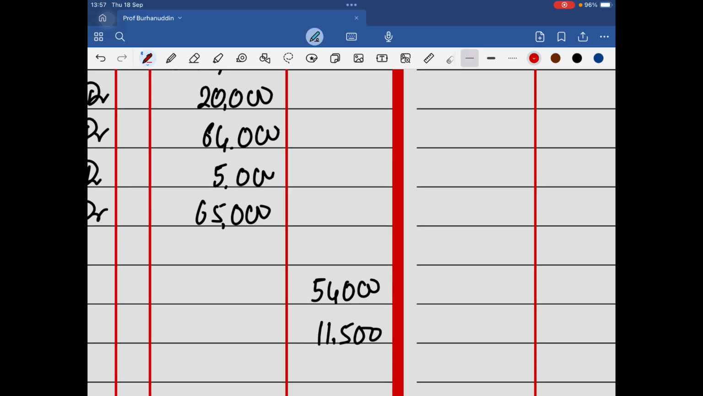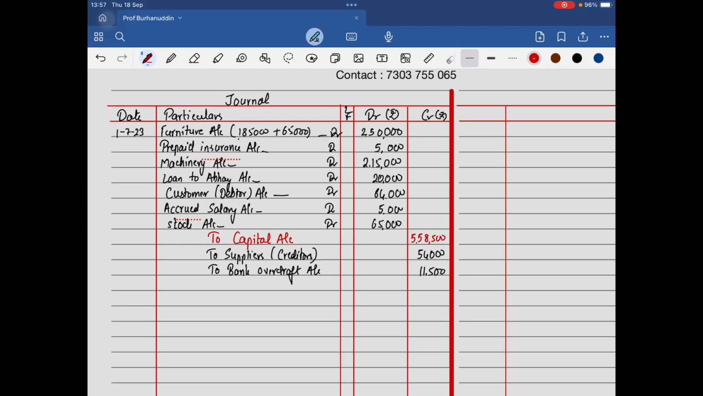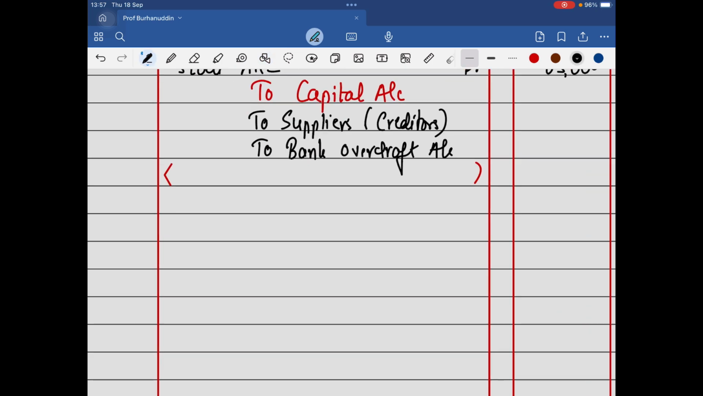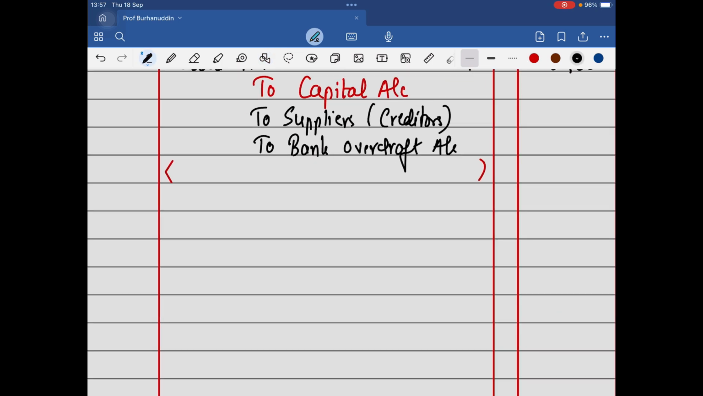So I'll write it over here. 5 lakh 58,000. 500. So this is how you start with the business. Correct? Now the narration you will always write: being opening balances transfer, or start a business with assets and liabilities. Business started with assets and liabilities.